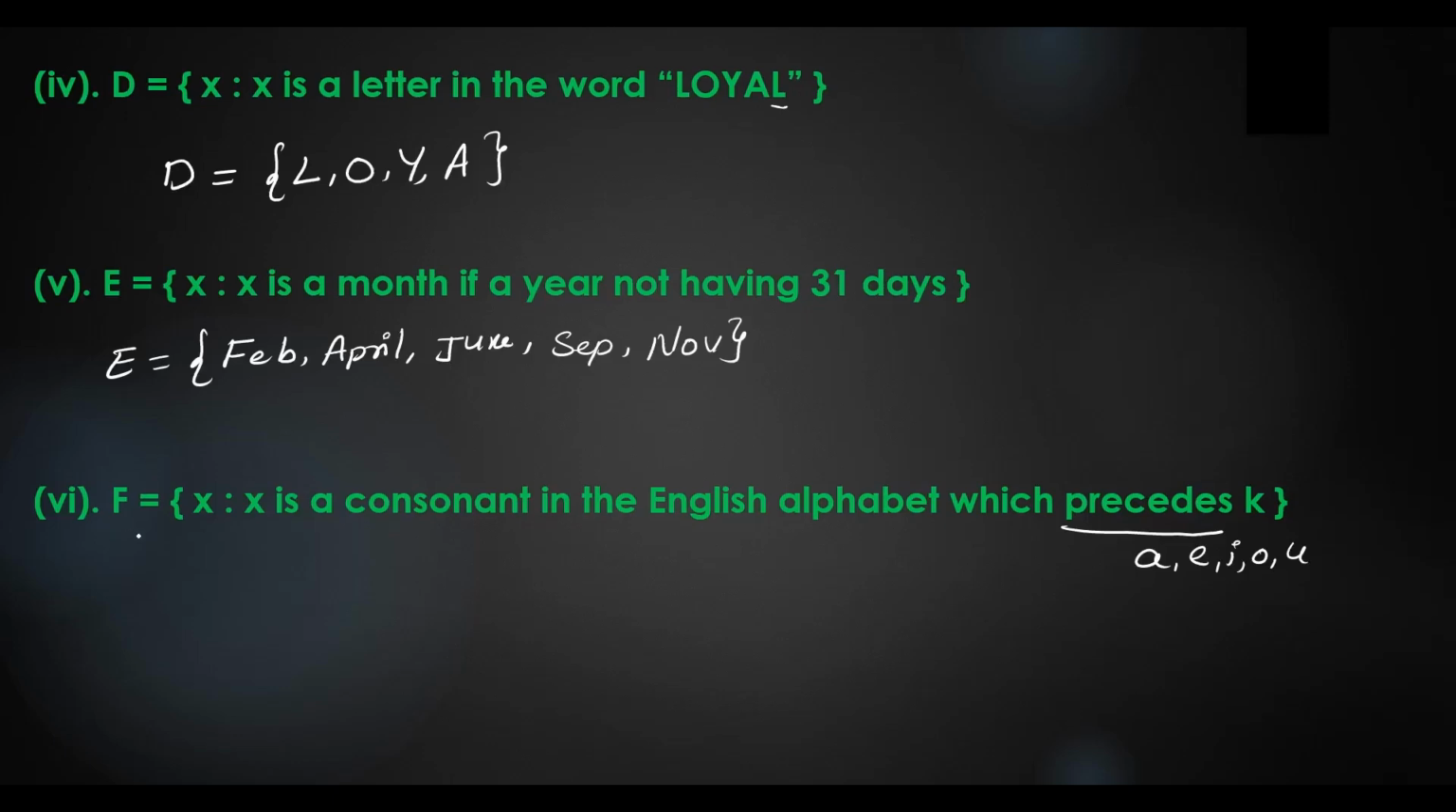Let's write the values. F is equal to, so A is a vowel. So B is a consonant. B comma C comma D comma, E is a vowel. That's why we are not writing it here. F comma G comma H, and I is also a vowel. So we are not writing it here. Next J, and they are asking precedes K. That's why we just stopped up to here only. Okay. And going to the next question.